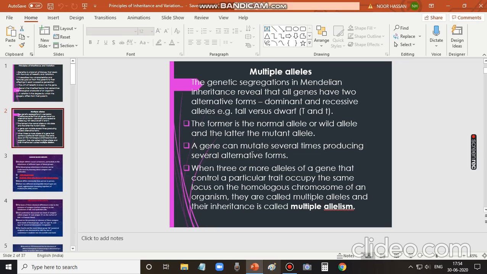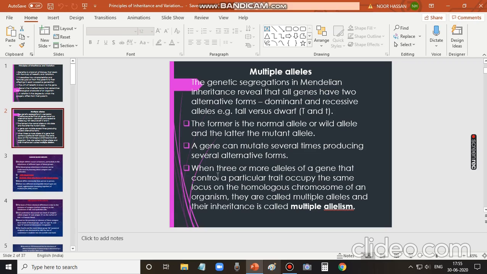It is not that the mutation occurs only once, but sometimes a gene mutates several times, so it produces several alternative forms. A gene can mutate several times so that it can produce several alternative forms or several alleles.